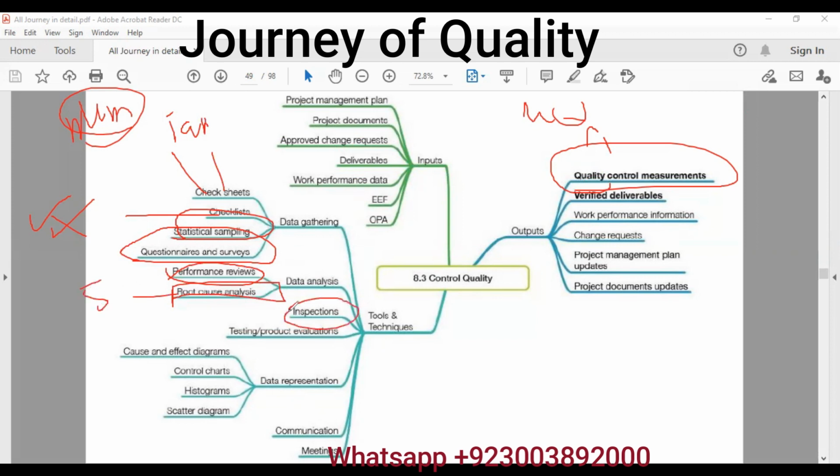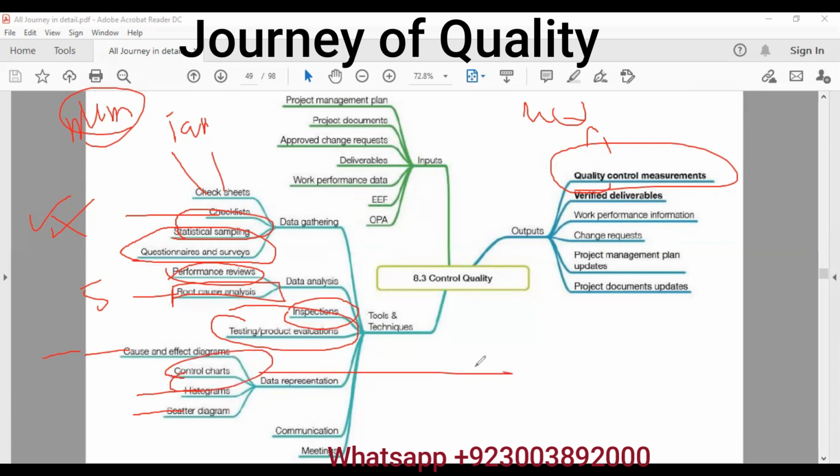Then we do inspection. The biggest difference between control quality and manage quality: in manage quality, we do audit because we are optimizing the process. Here we are accepting or rejecting the deliverable. We are doing inspection. We are also testing our product, how the product has been done. Then in data representation, we do scatter diagram, already explained. Then we do histogram, and we already explained cause and effect Ishikawa diagram. Then we have communication and meetings.